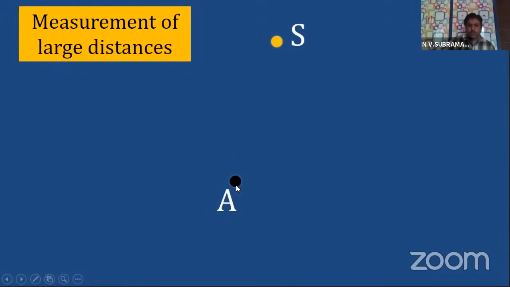A is one point of observation on the Earth. Standing at the place A, I am observing this planet. Let us say the distance from here to here is capital D. I don't know this distance, and I want to calculate it. That is the distance of the planet from the Earth. Let us call that capital D.